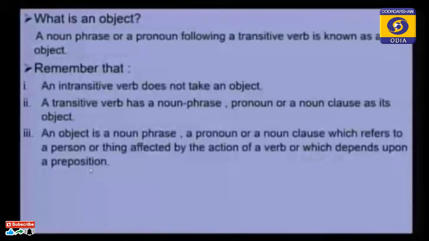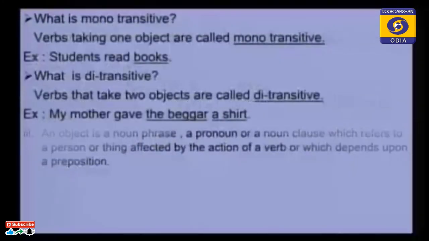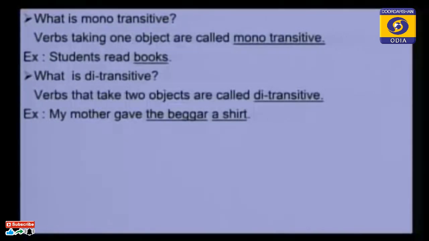Okay? Now what you have to remember? You have to remember an intransitive verb. Next slide. An intransitive verb does not take an object, what we have already discussed.